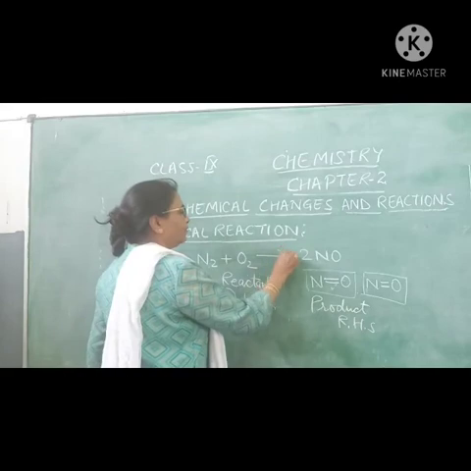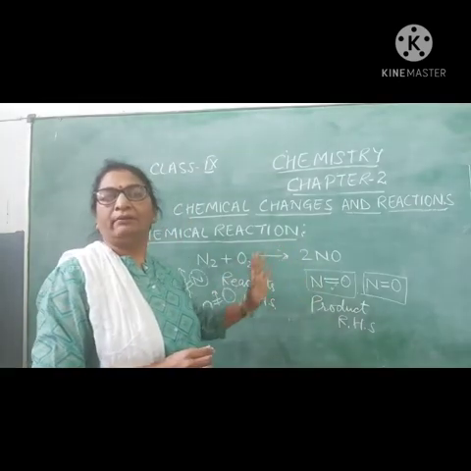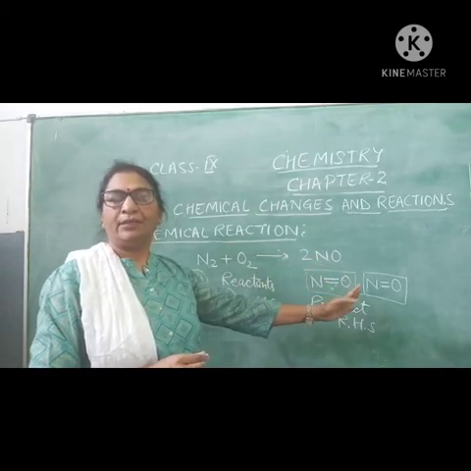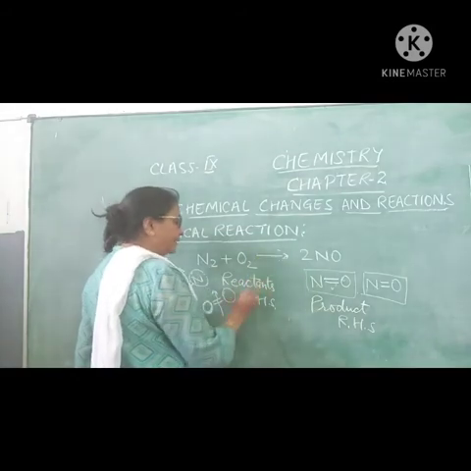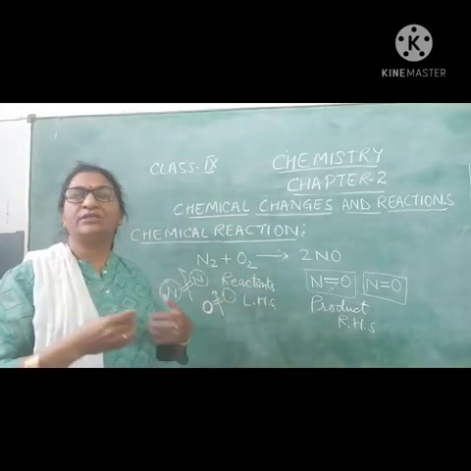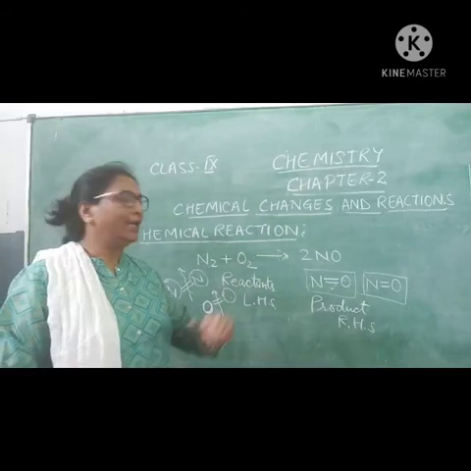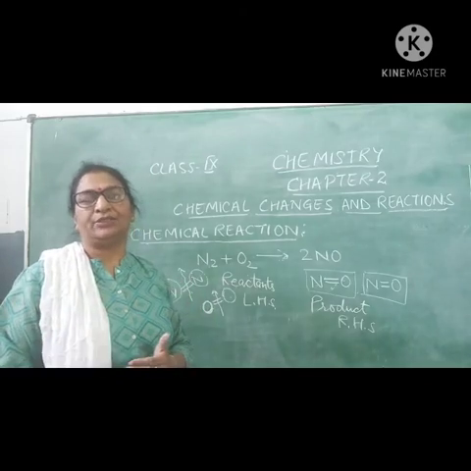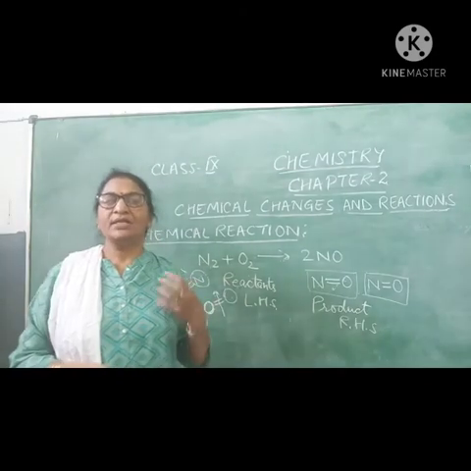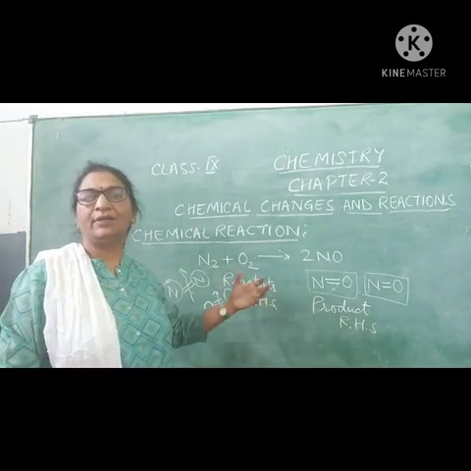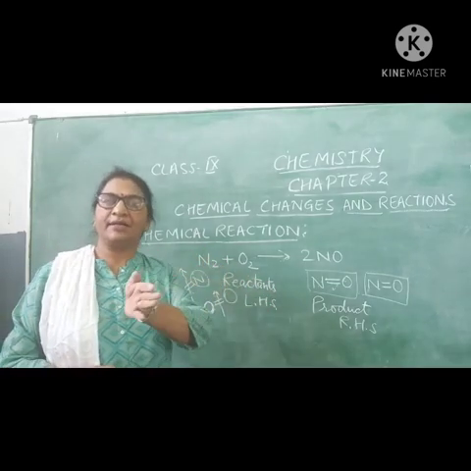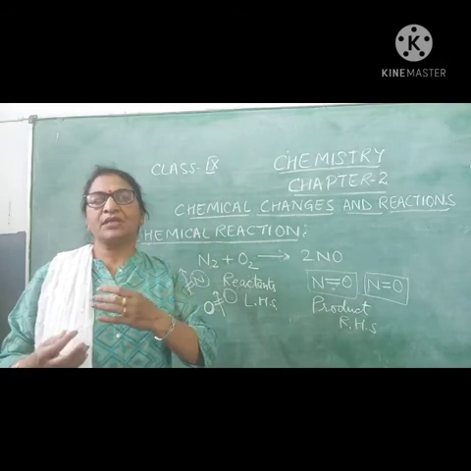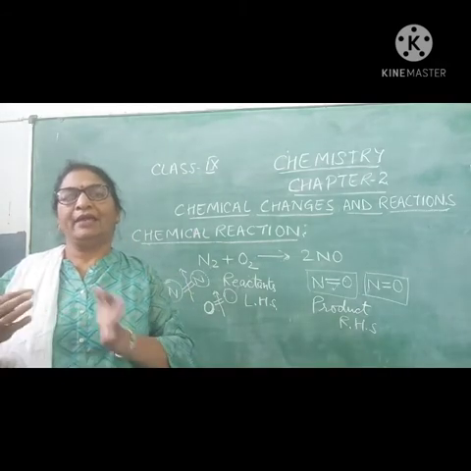And there's an arrow which shows whether the reaction is completed or not, or in which direction it is proceeding, right? So what are reactants? Reactants are the substances which take part in a chemical reaction. And what are products? Products are the substances which are formed during a chemical reaction. Understood? Okay, now what is a chemical equation? A chemical reaction is represented by a chemical equation, and a chemical equation is a shortened form of the substances which are reacted and which are formed.